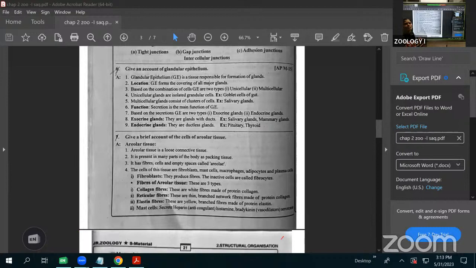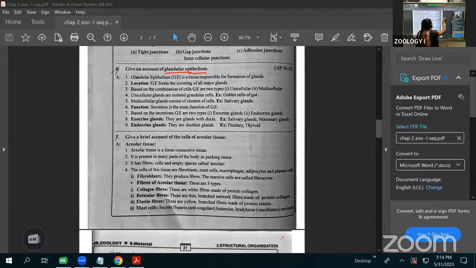Structurally, epithelium is of two types: simple epithelium and compound epithelium. Inside of that, a number of types are there: the squamous epithelium, the cuboidal epithelium, columnar, like that. Functionally, the epithelium is called a glandular epithelium. The glands are surrounded by the epithelium, that we call a glandular epithelium.